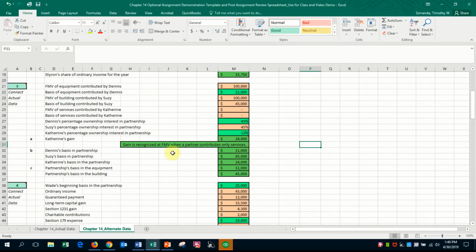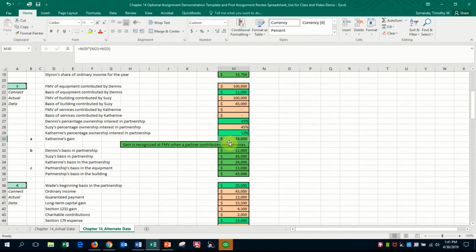And so, in this case, we have to determine the fair market value of Catherine's services, because services are brought in at fair market value. So in this case, I took the fair market value of the assets, $100,000 of the equipment, $100,000 of the building, and then I multiplied it by 12%. And that gave me $24,000. So $24,000 is a guaranteed payment to Catherine.